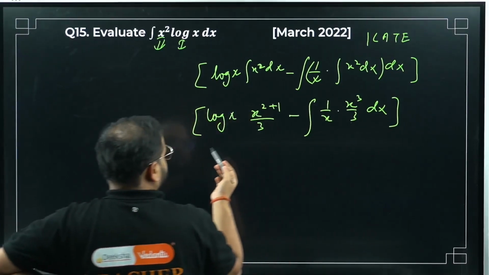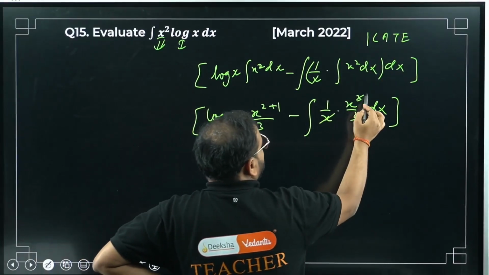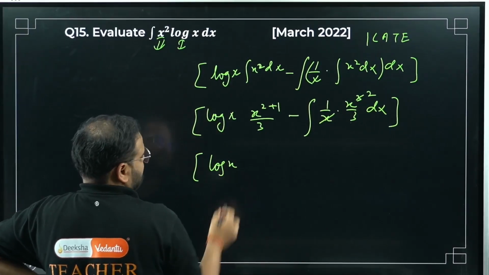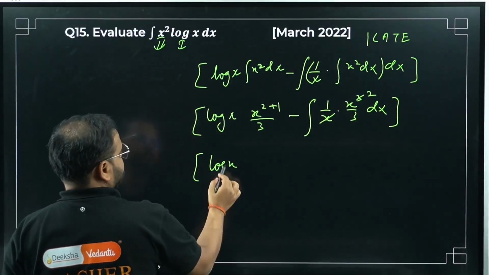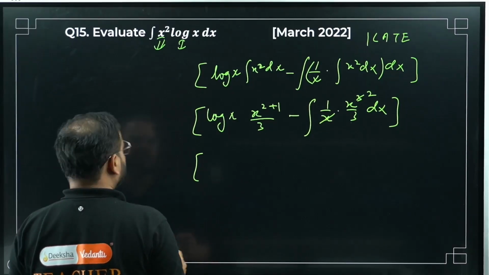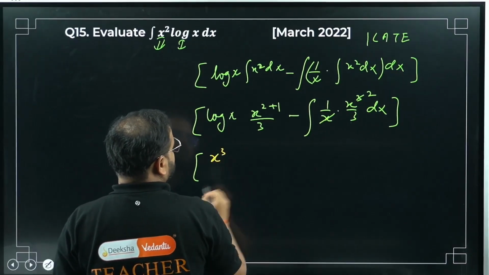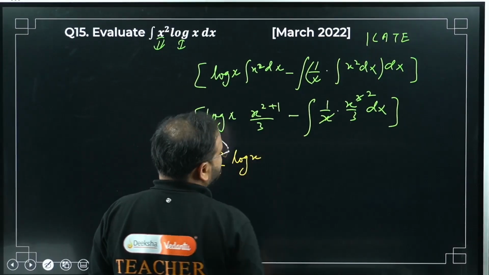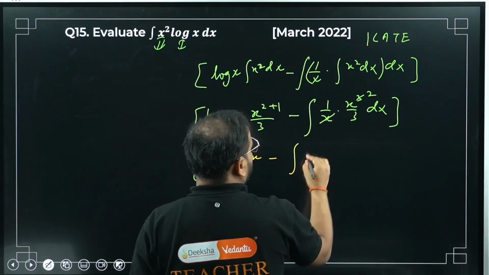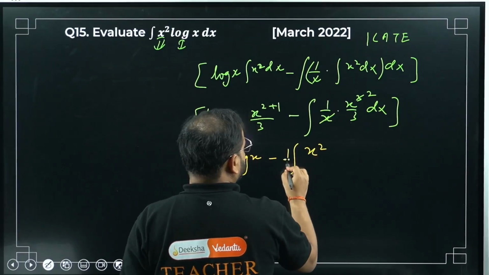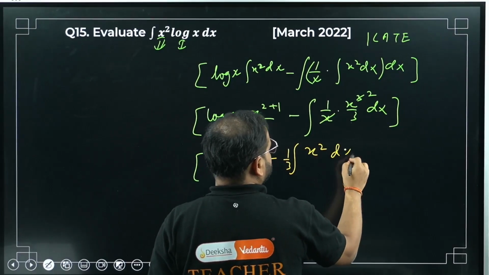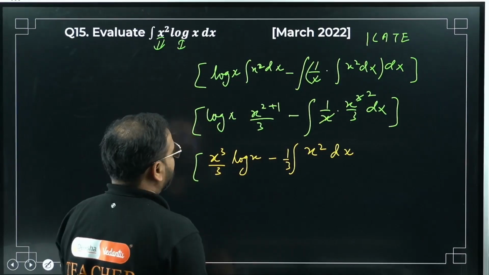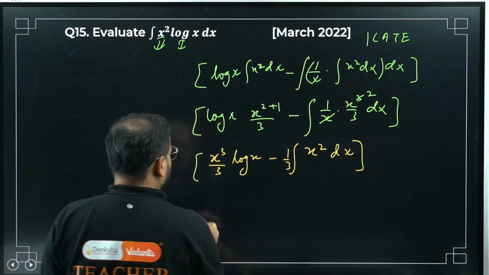Please check. So this cancels. So 2 I'm getting. What am I getting over here? So log x, I can simplify this. x cube by 3 log x minus integral of x square, keep the constant outside, so 3 dx. x and x cube cancel, right? So one of the x is gone, so x square now. Integrate this, the final answer will be like this.